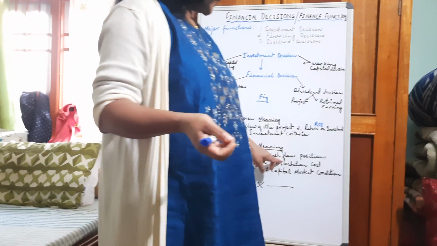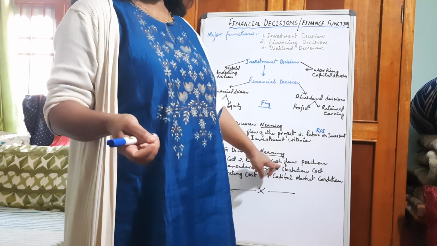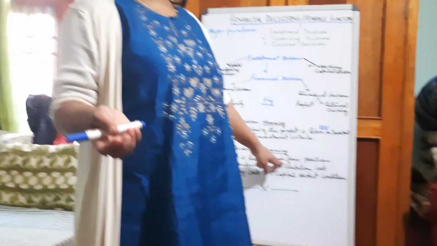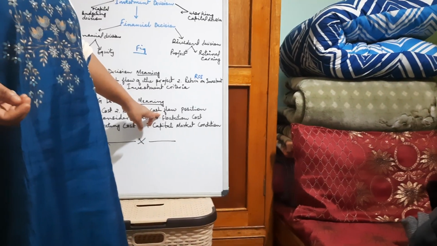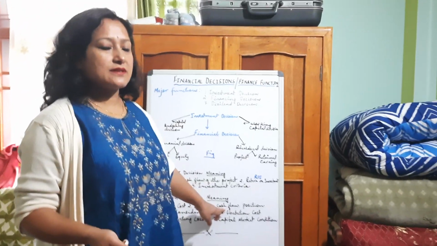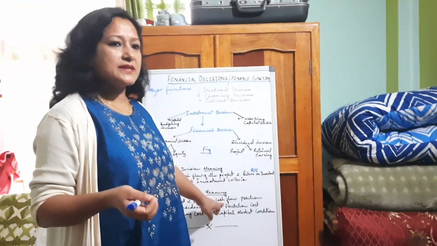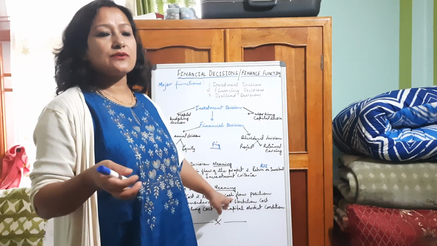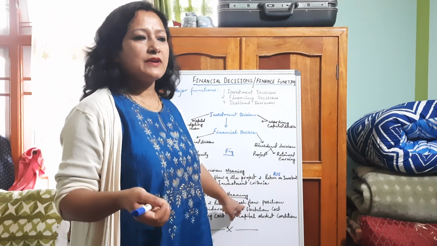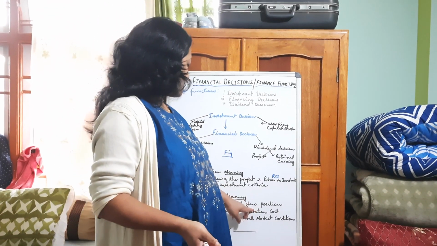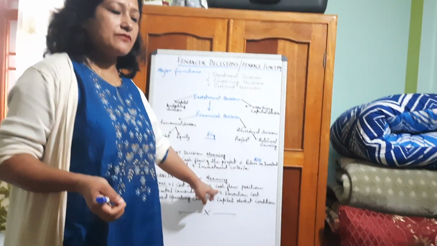Another one is cash flow position. If the cash flow position of the company is very good, then they can borrow loans or go for more and more debt, because they can easily pay off later on. But if the company doesn't have a smooth cash flow position, or has a shortage of funds, then they go only for equity. They want to use their own fund because they fear paying interest. So cash flow position is most important while raising funds, either from debt or from equity.